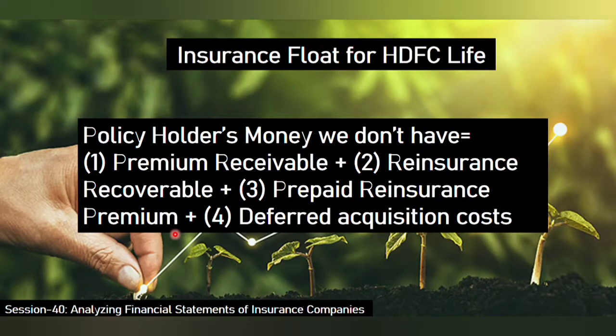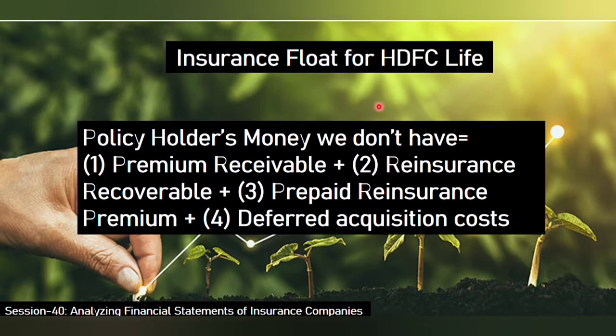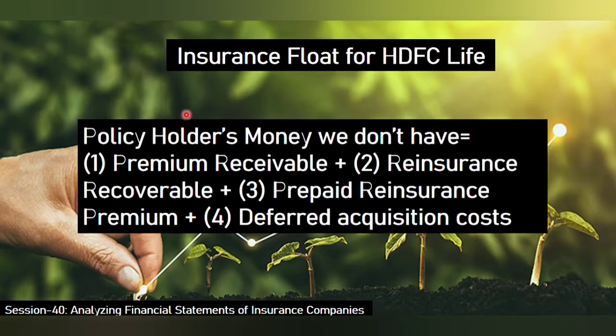Now moving on to policyholders money we don't have. Again remember, policyholders money we have minus the policyholders money we don't have will give you the float, the insurance float. So we are trying to calculate insurance float for March 2021 for HDFC Life. In the sense, the total financial year for 2021, that figure we are trying to calculate for HDFC Life Insurance. So the policyholders money we don't have: premium receivable, reinsurance recoverable, prepaid reinsurance premium, and the deferred acquisition cost.